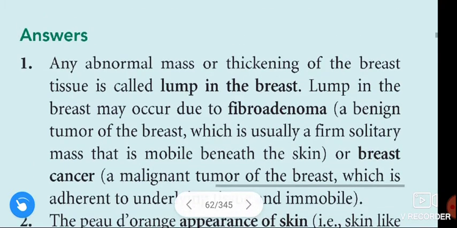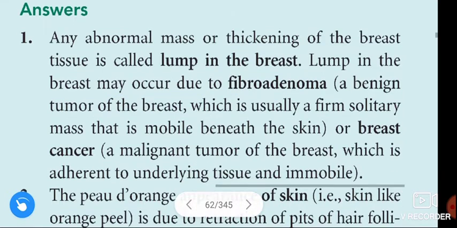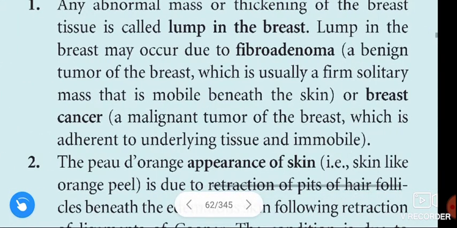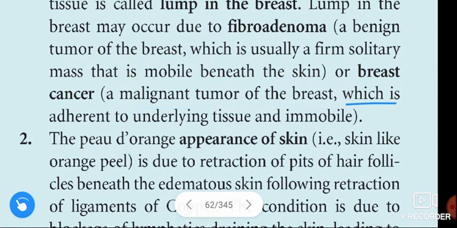See the answer once again. Any abnormal mass or thickening of the breast tissue is called a lump in the breast. A lump in the breast may occur due to fibroadenoma or breast cancer. These are the two causes of a lump in the breast. Fibroadenoma means a benign tumor of the breast which is usually a firm solitary mass that is mobile beneath the skin. And breast cancer is a malignant tumor of the breast which is adherent to underlying tissue and immobile.